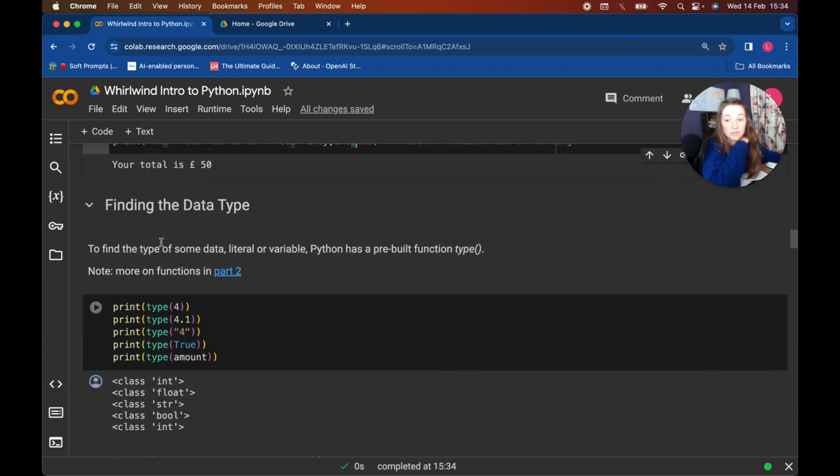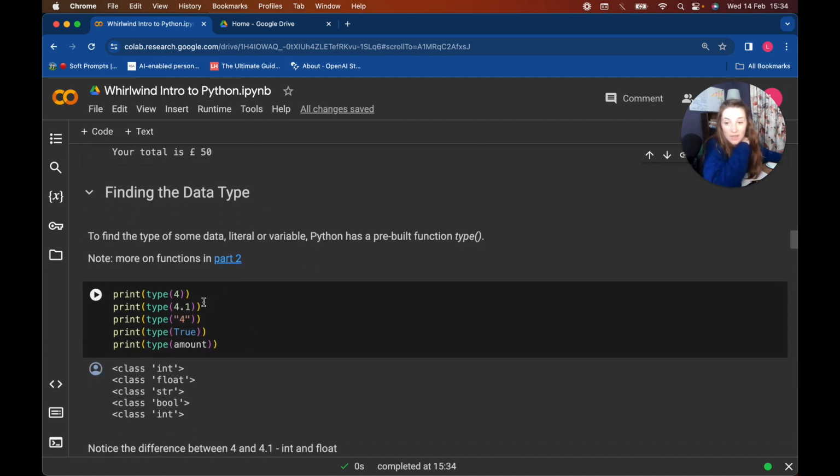We also sometimes might not know what the data type is, so we might want to actually print out what the data type is. We can do that by using type. That's another built-in function. You can see it goes green here, and inside the brackets go pink. So we can print, and this is how it outputs.